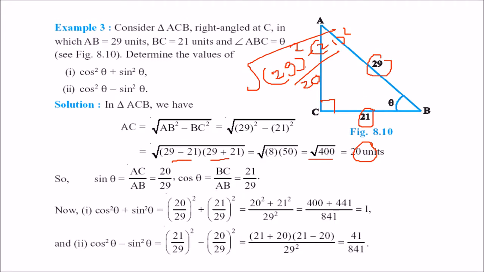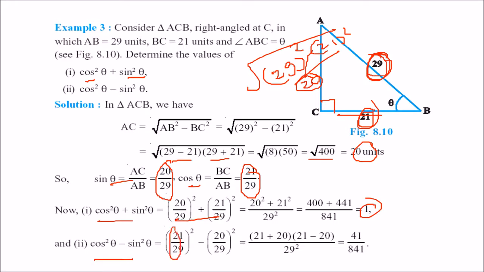Now you have to find out cos square theta plus sin square theta. What will be sin theta? Sin theta will be perpendicular by hypotenuse, so 20 by 29. What will be cos theta? Cos theta will be base upon hypotenuse. Base is 21, hypotenuse is 29, so 21 by 29. Just square them and add, you will find it as 1. This is an identity: sin square theta plus cos square theta is always 1. How about cos square theta minus sin square theta? Again take cos square theta and sin square theta, and you can do it by a plus b, a minus b. This will be 41 by 841.